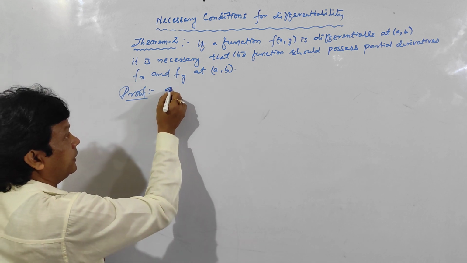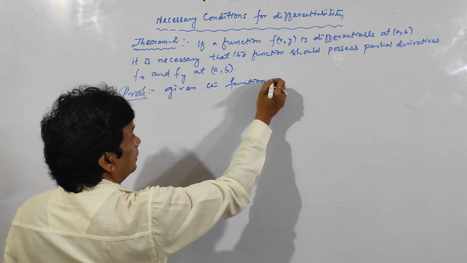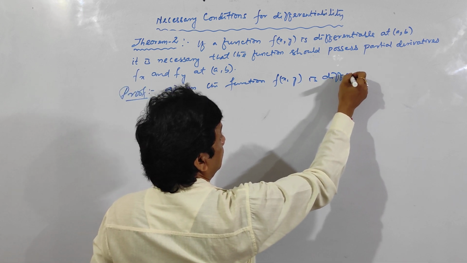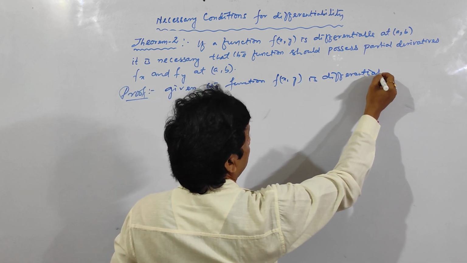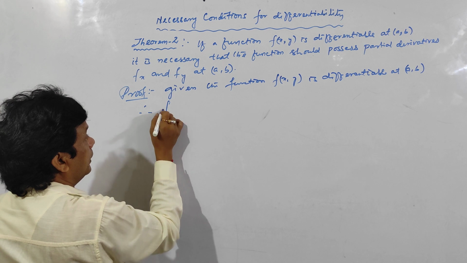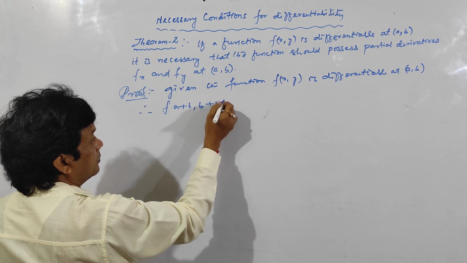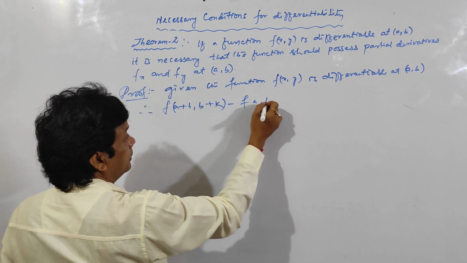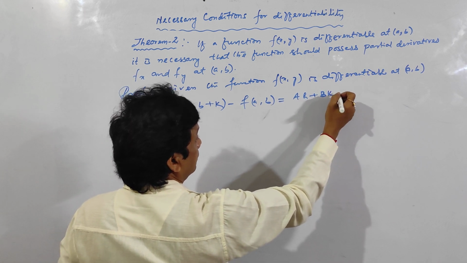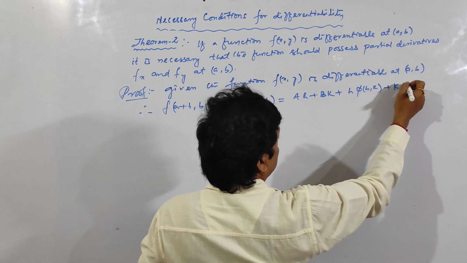Here, see here, given the function f of x, y is differentiable at (a, b). So therefore, f of (a plus h, b plus k) minus f of (a, b) should be equal to ah plus bk plus h into phi of (h, k) plus k into psi of (h, k).